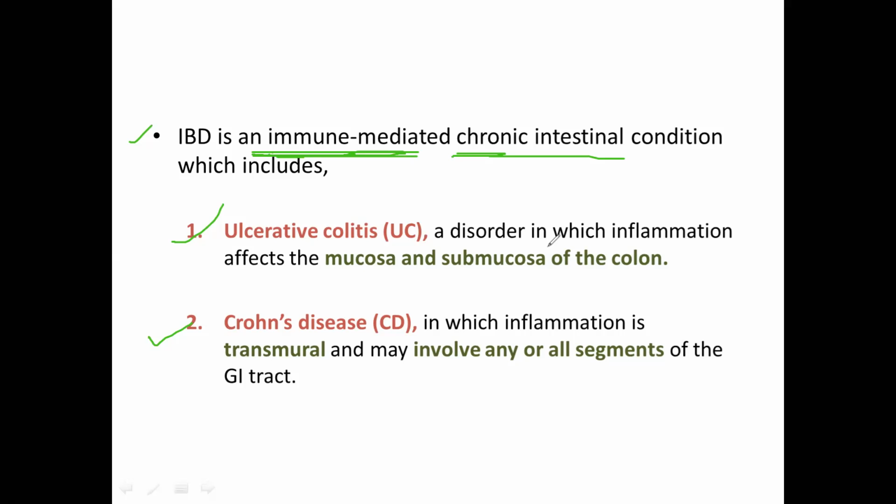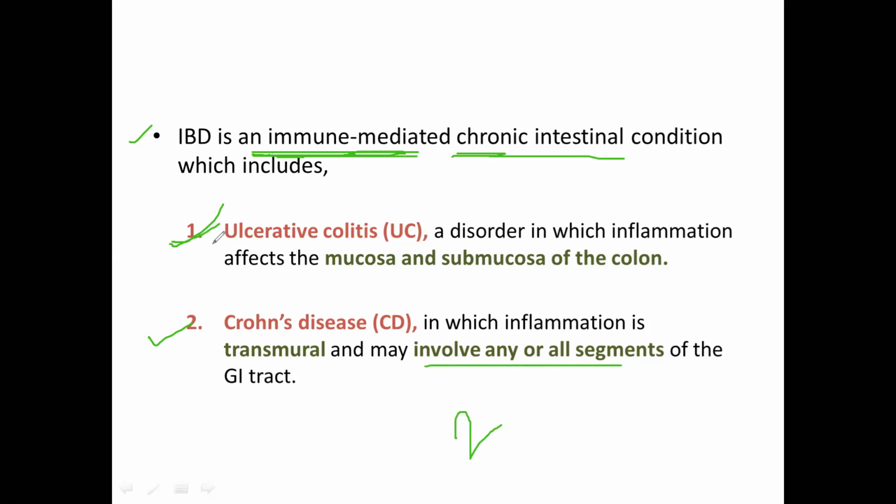It is a disorder in which the inflammation usually affects the mucosa and submucosa of the colon. Whereas Crohn's disease is one where the inflammation is transmural, and it involves any or all segments of the GI tract. So between these two conditions, there are two basic differences. What are these two basic differences?